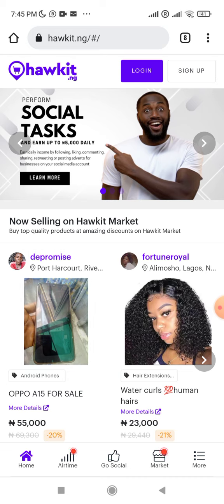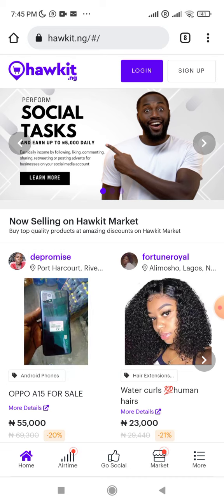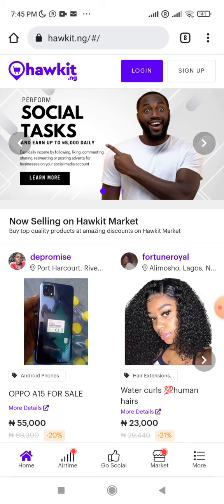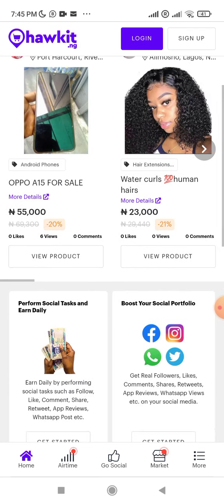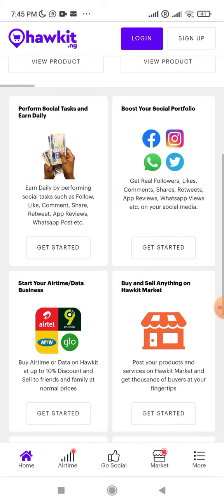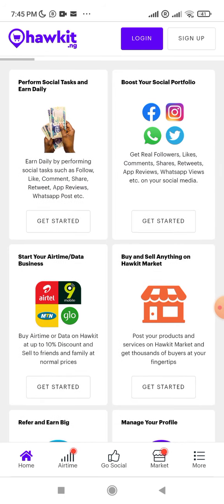Okay, so what are the things I want us to see here? Number one, I love the graphics. I love the interface. Everything is just sharp. And I'll be talking about the website on the headlines, the topics about everything that you can achieve on the website. Okay, so you can perform social media tasks and earn daily, which is a major focus for me. And then you can boost your social media portfolio. Whichever social media platform you are on, whether Facebook or Twitter or Snapchat or Instagram, WhatsApp, you can drive traffic to it through this website.